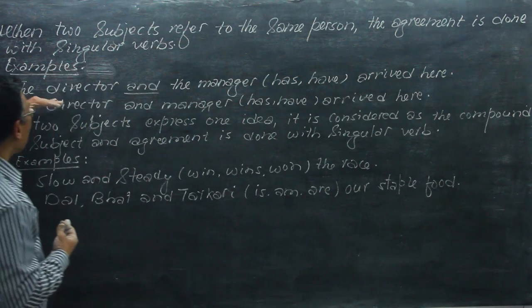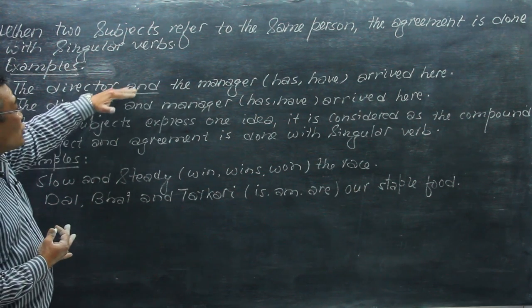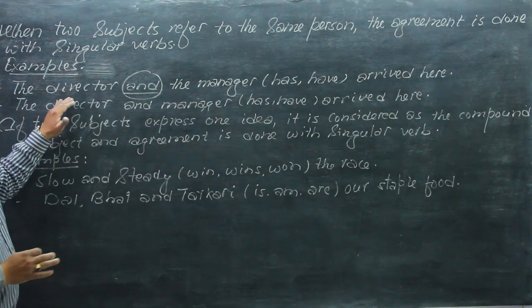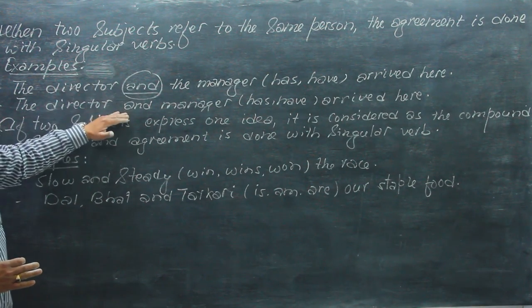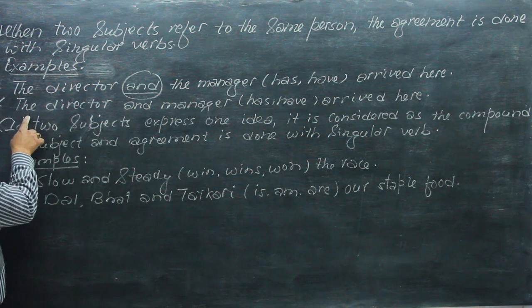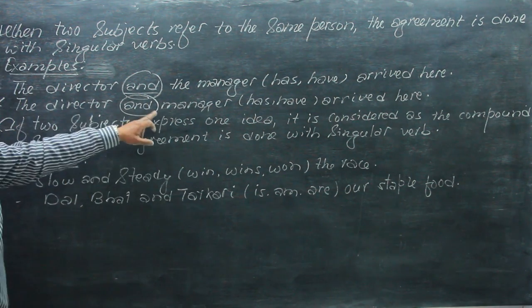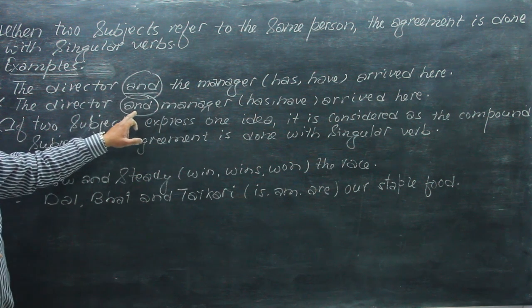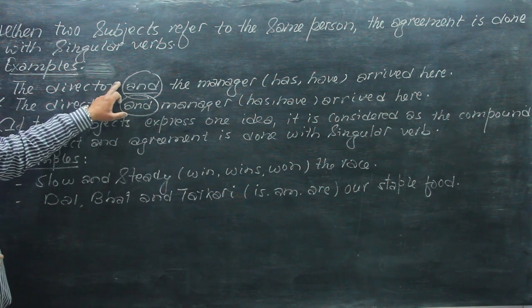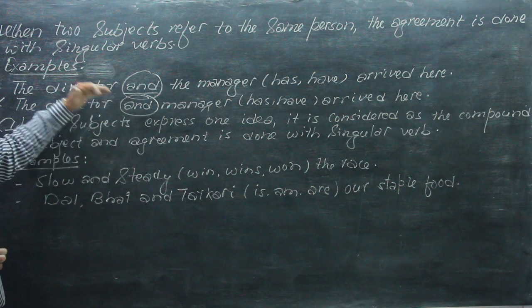And the next example, now here, the director and the manager. And these two subjects are combined with "and". Is it singular or plural subject? Okay. Now the same subject is used here in the next example, the director and manager. These two persons are combined with "and" here. Is it singular or plural? Is this singular or this plural, or are both the same?